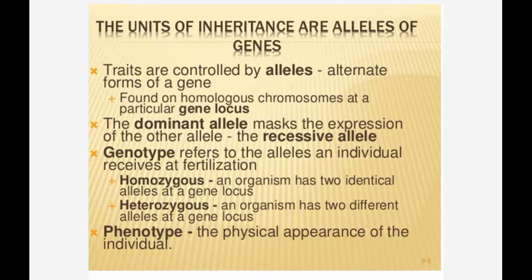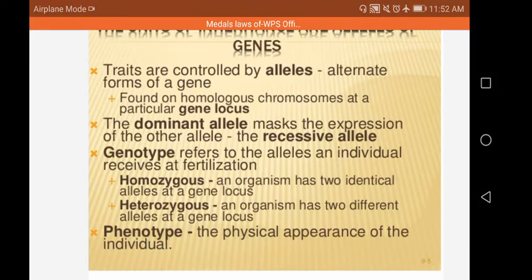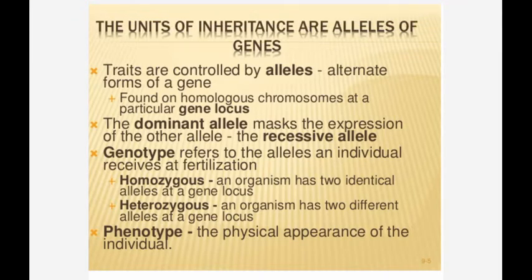Traits are controlled by alleles, alternate forms of a gene found on homologous chromosomes at a particular gene locus. The dominant allele masks the expression of the other allele, which is called recessive. Genotype refers to the alleles an individual receives at fertilization.